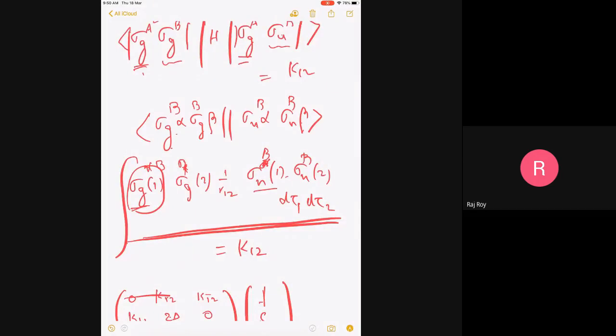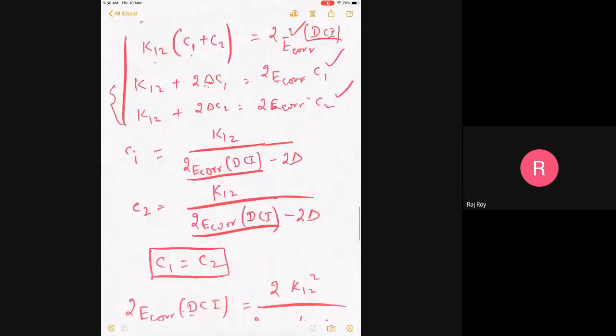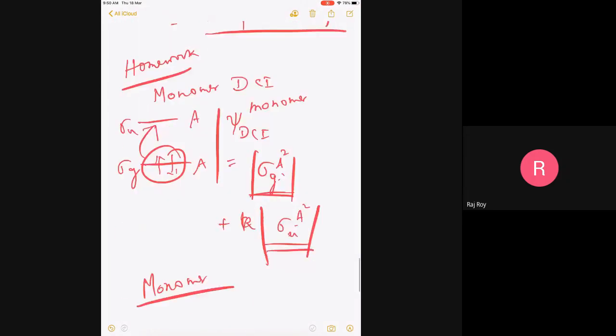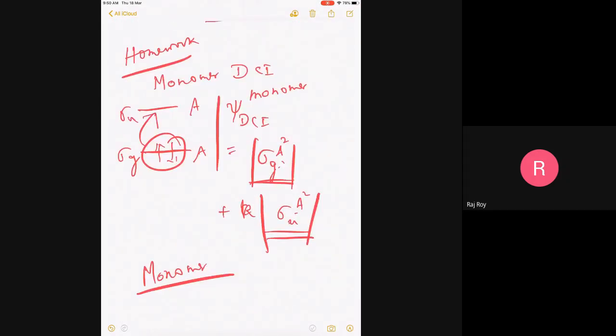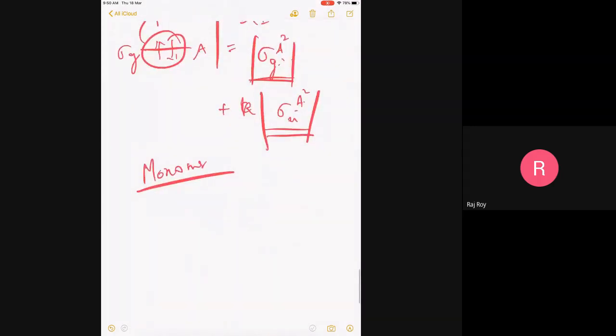So you can imagine that your 2 delta, the diagonal term of this is exactly 2 delta. And you have a cross term which will be exactly like K12. So you should be able to write the monomer result. I will only give you the result.